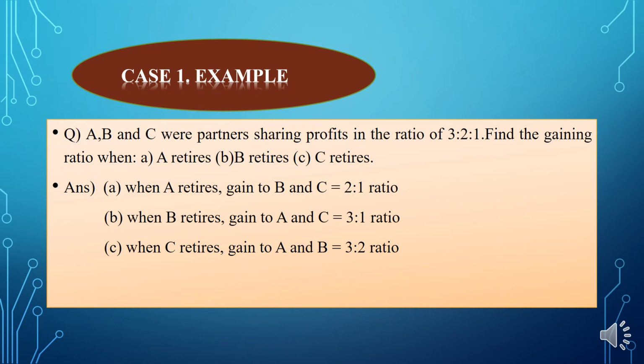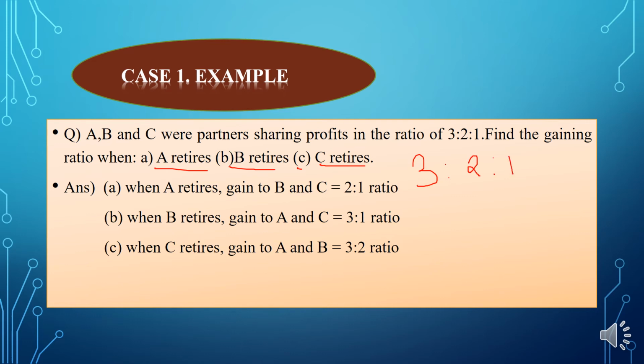Find the gaining ratio when A retires, B retires, and C retires. The first option is to find the gaining ratio if A retires, the second option is if B retires, and the third option is if C retires. It's very simple. We know that the old ratio is 3:2:1.